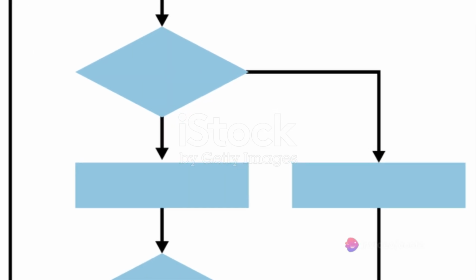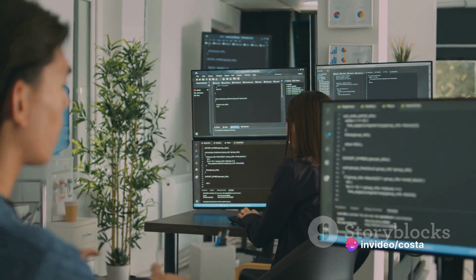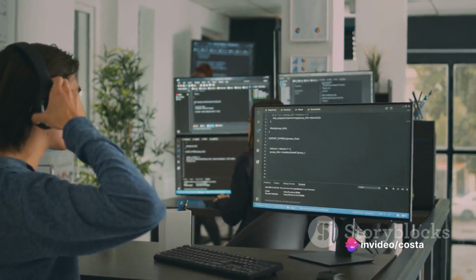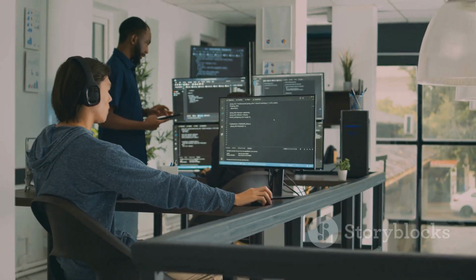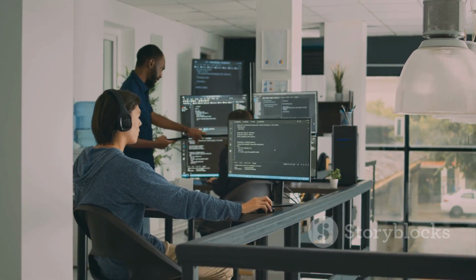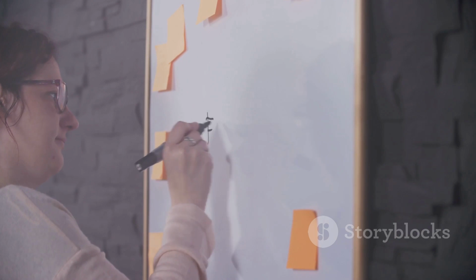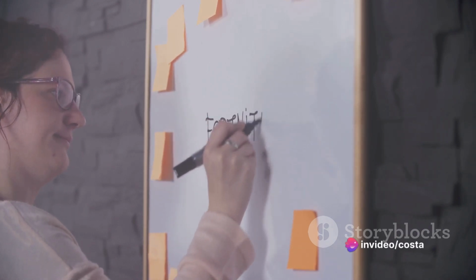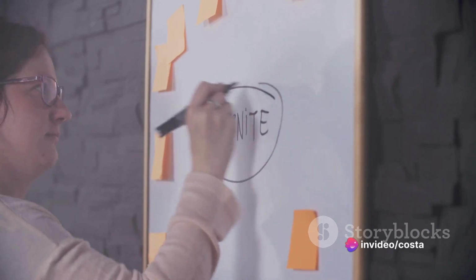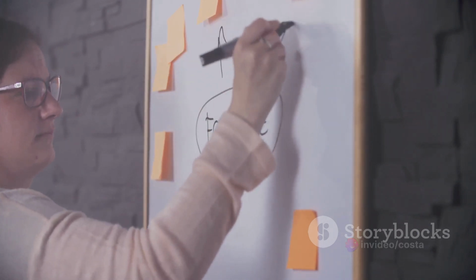Next comes algorithm development. An algorithm is a step-by-step procedure for solving a problem. It's like a recipe for a dish. Just as you need to know the ingredients and steps to make a dish, in programming, you need to know the steps to solve the problem. Developing an algorithm involves breaking down the problem into smaller, manageable parts and arranging these parts in a logical sequence.